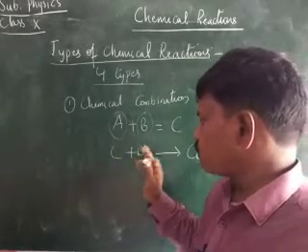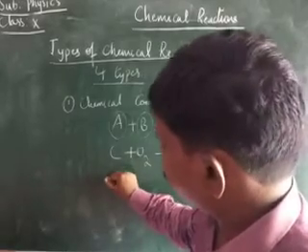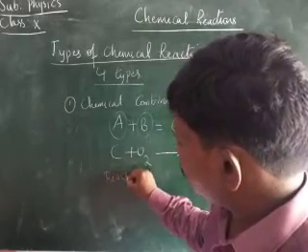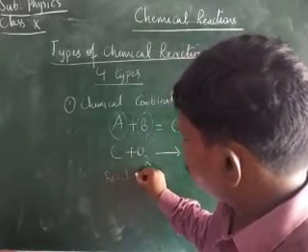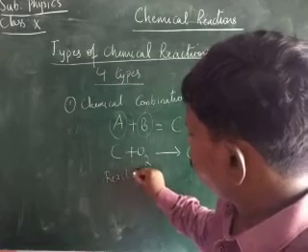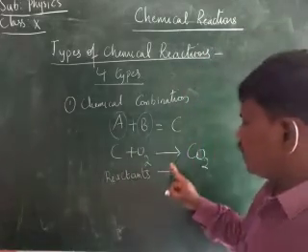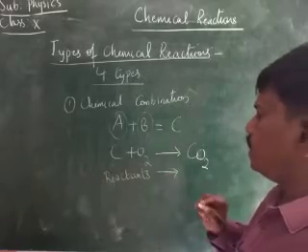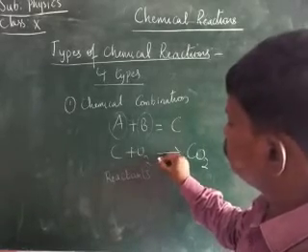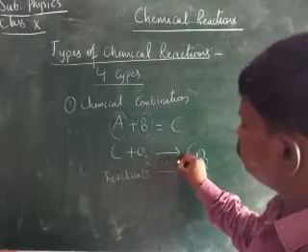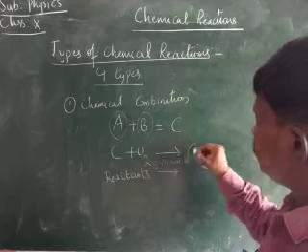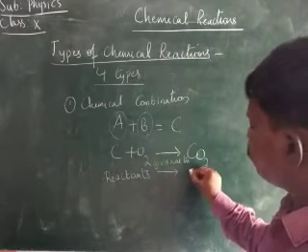Carbon and oxygen are called the reactants. The chemicals which are on the left side are called the reactants. And this arrow indicates gives rise to. The right side terms are called the products.